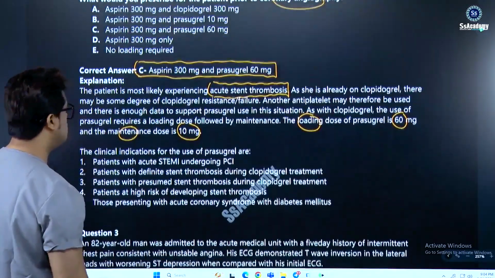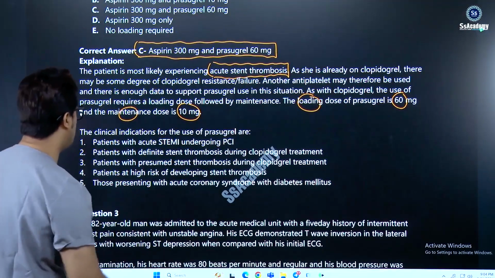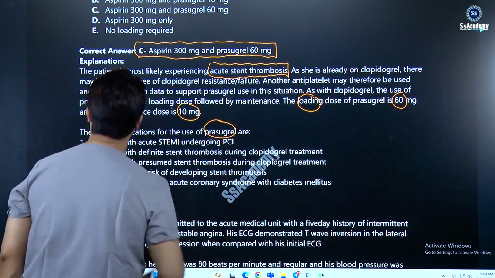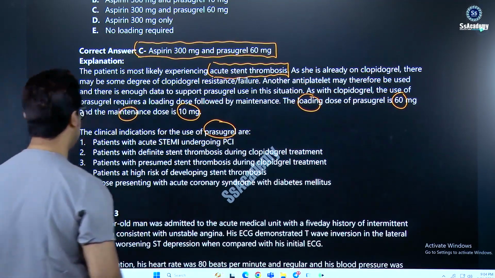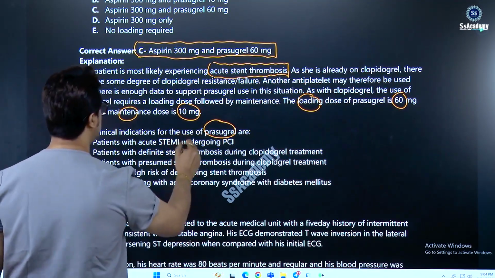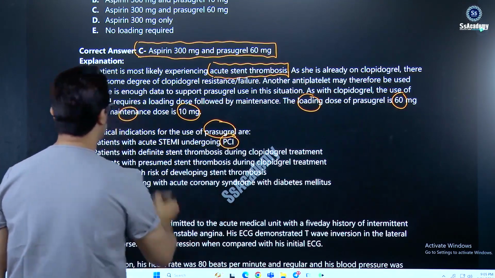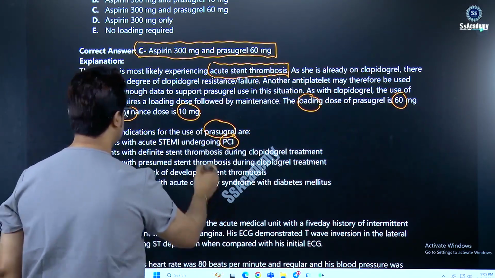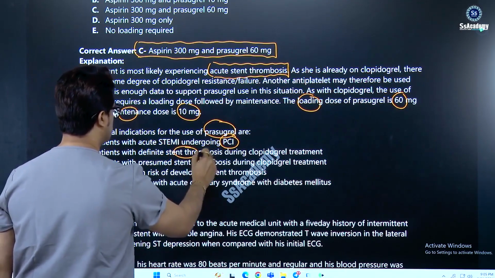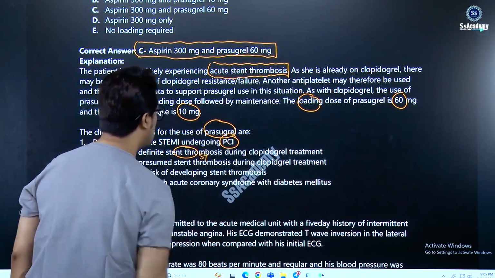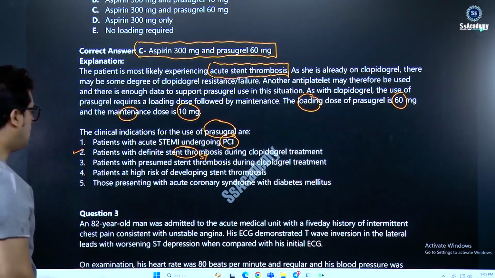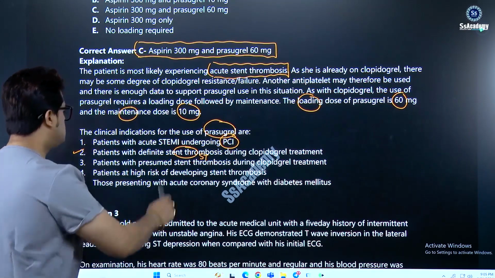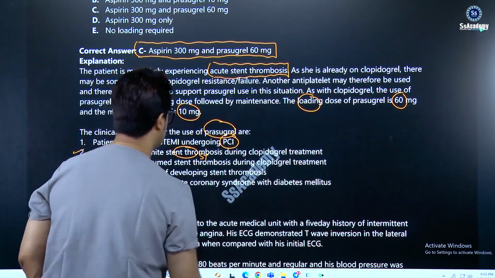So the clinical indications for the use of prasugrel, that's important. Patients with acute STEMI undergoing PCI, so you need to learn the PCI. And patients with a definite stent thrombosis, you can write ST, during clopidogrel treatment. Our patient in this scenario has presumed stent thrombosis during clopidogrel treatment.